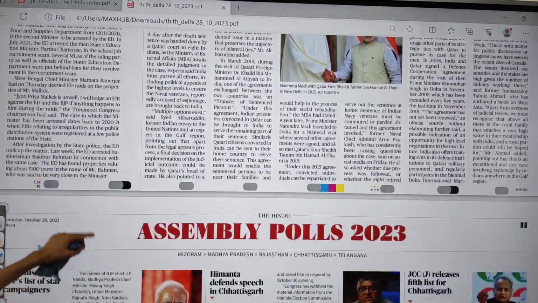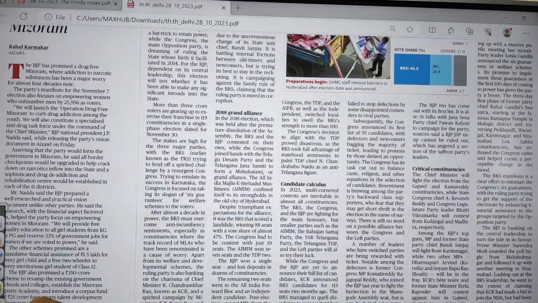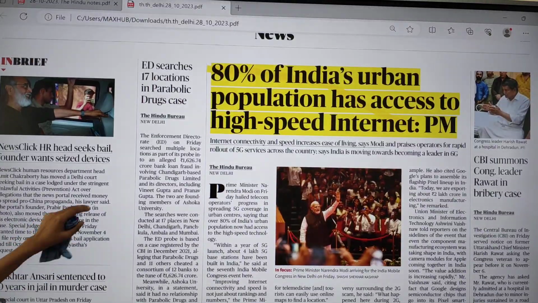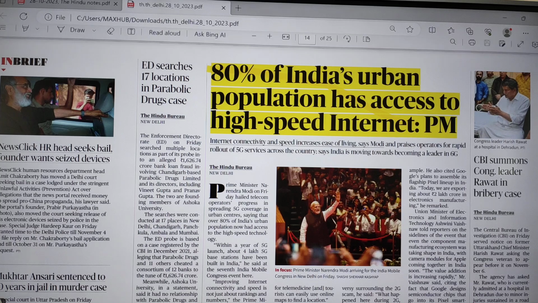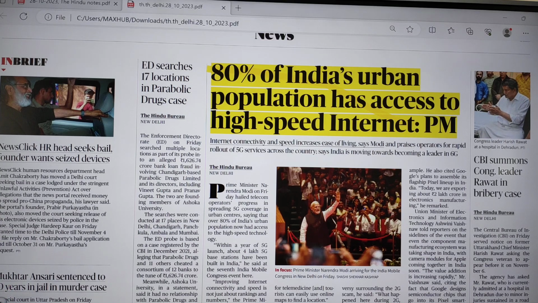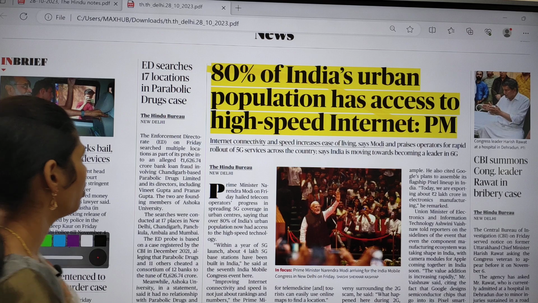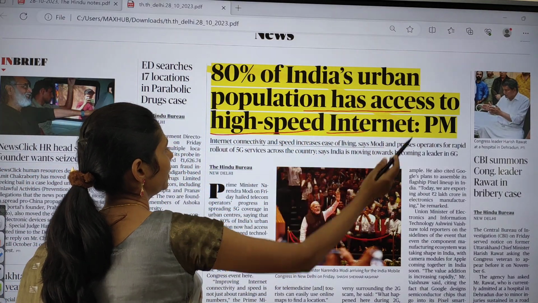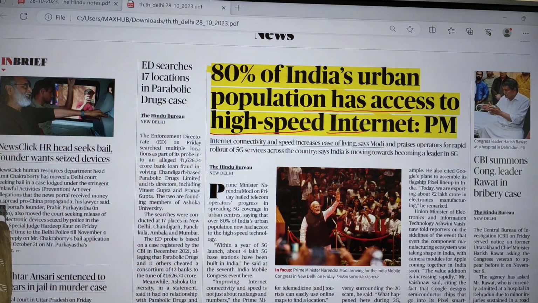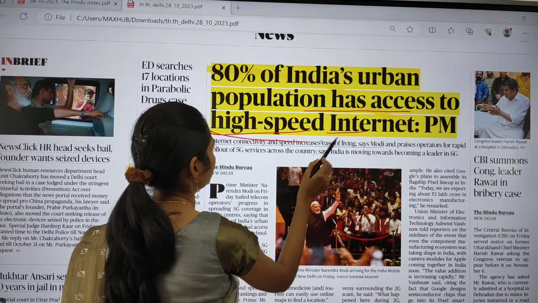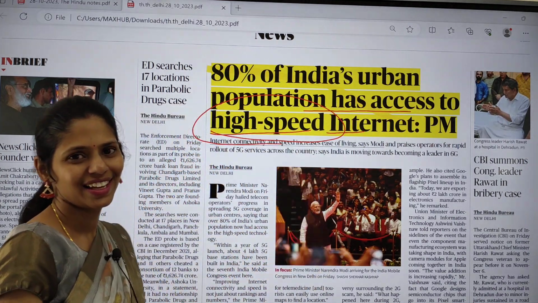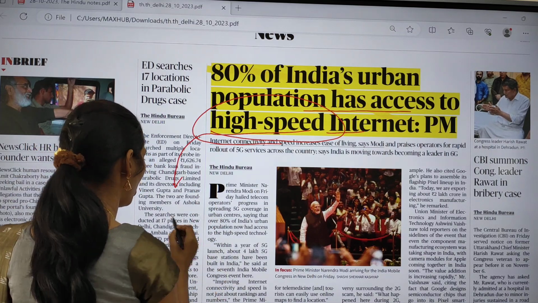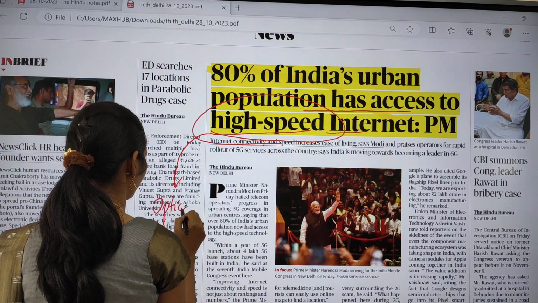And if you move on, leave this assembly polls, it is not at all useful for you. Here you can see 80% of India's urban population has access to high-speed internet, says Prime Minister. So this article is talking about high-speed internet. Regarding this, you have to see one program, that is the optical fiber program.